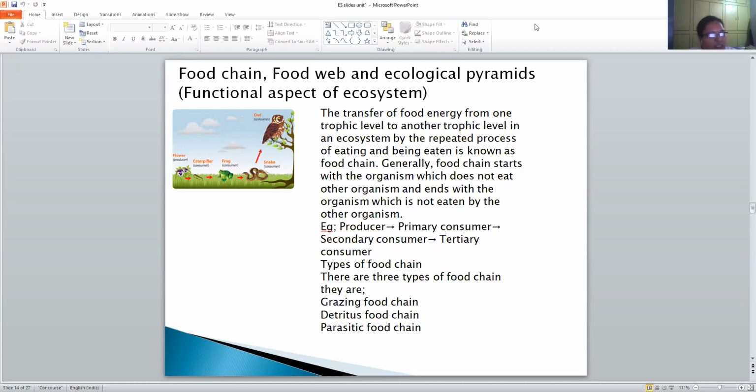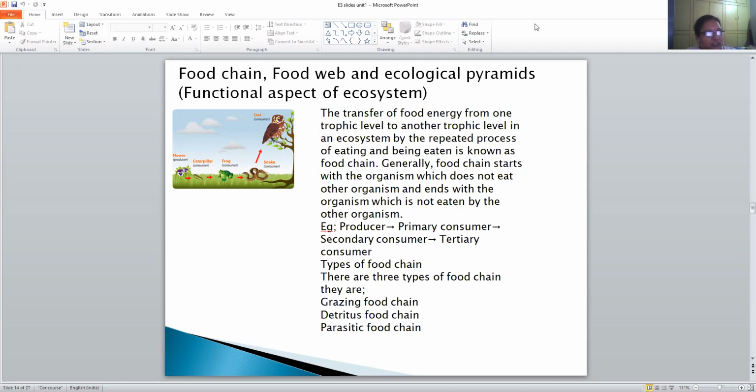So this class today will discuss the food chain, food webs and ecological pyramids. That is the functional aspect of the ecosystem. Last class we discussed the structure of the ecosystem, which included biotic and abiotic factors.